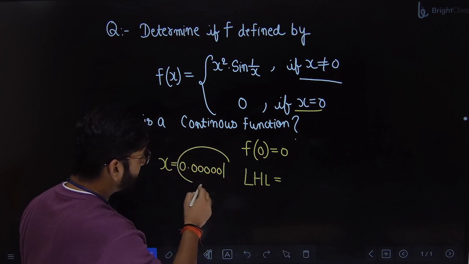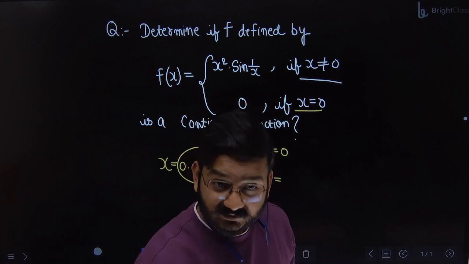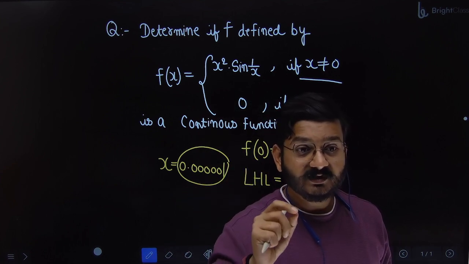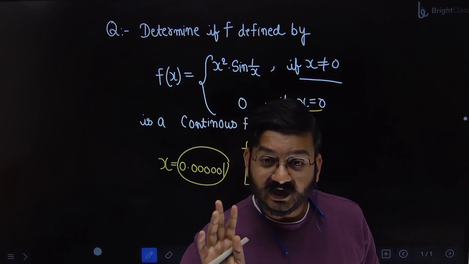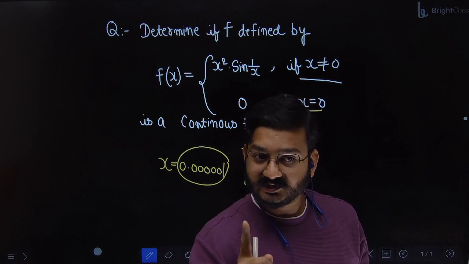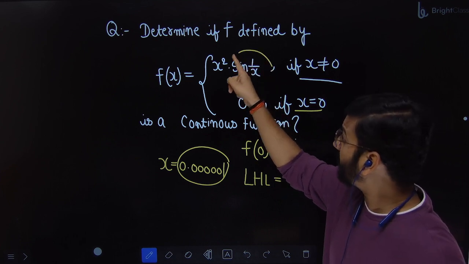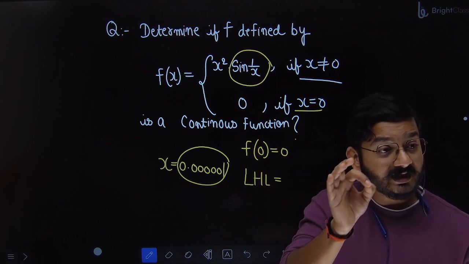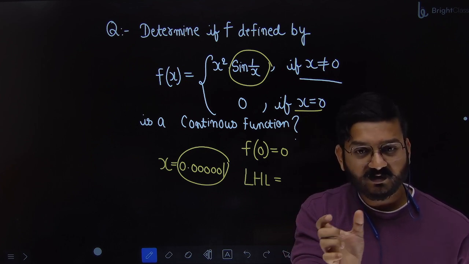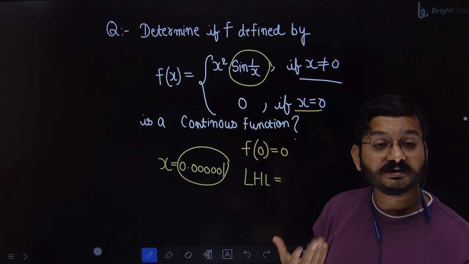So at this value of x, you will say, sir, how will I find the value? But I'm telling you, you don't have to find the value. You find the approximate value. So sine 1 by x. If I say 1 by x is theta, sine cannot go outside -1 to +1. You give any input, sine theta ka range is from -1 to +1. So if I put any value of x here, the output of this function will be between -1 to +1, which is a defined value. Correct? So suppose you have a value between -1 to +1, which is multiplied by this. What will be the answer? Almost